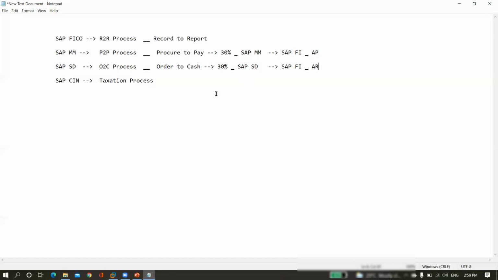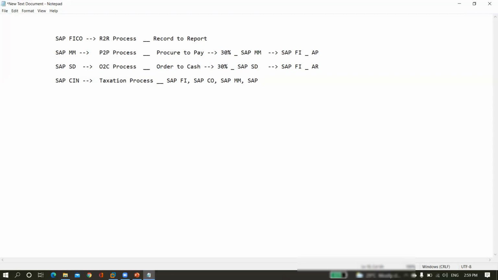Along with the taxation also. Why? Taxation comes under SAP FI, and it also comes under SAP CO, and taxation comes under SAP MM, where we will apply purchase tax only.